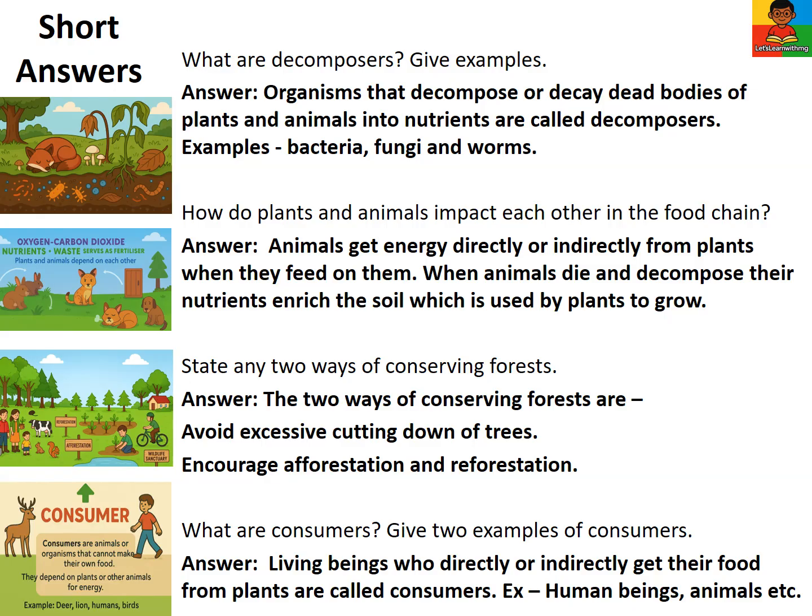State any 2 ways of conserving forests. Avoid excessive cutting down of trees, and encourage afforestation and reforestation. What are consumers? Living beings who directly or indirectly get their food from plants are called consumers. Examples are human beings and animals.